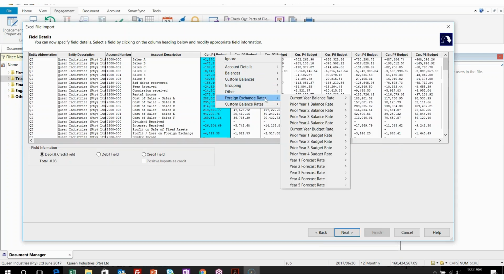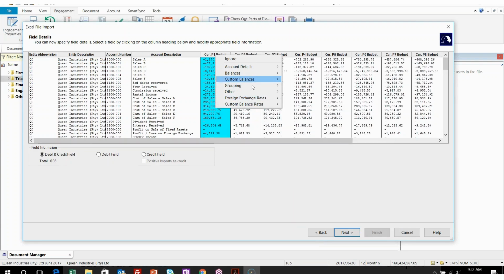You can also import foreign exchange rates if you wanted to. This is more for if you are reporting in a different currency and you need to translate it. You can then use that for the actuals, the budgets, as well as forecasts. So that's quite nice.